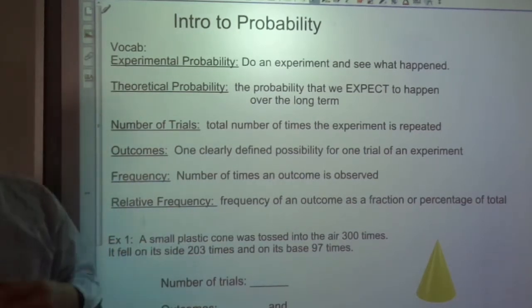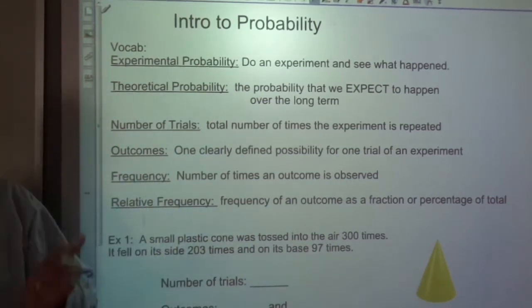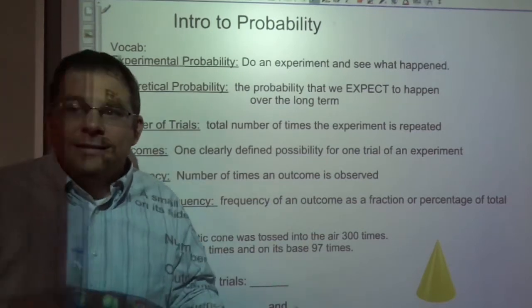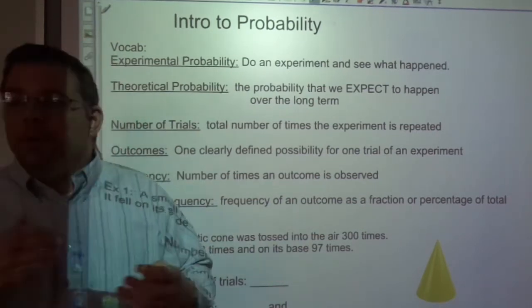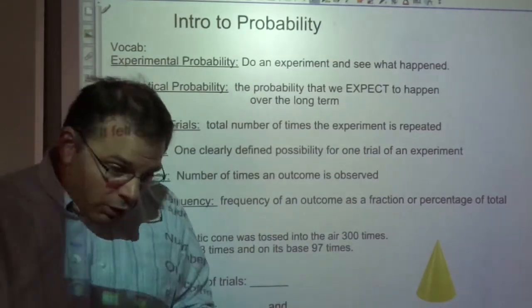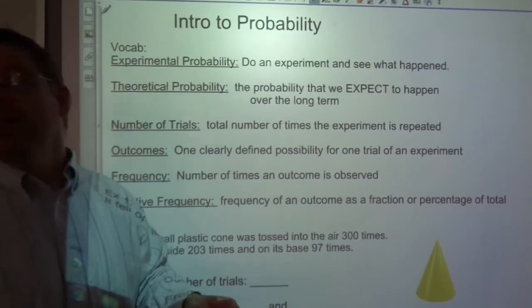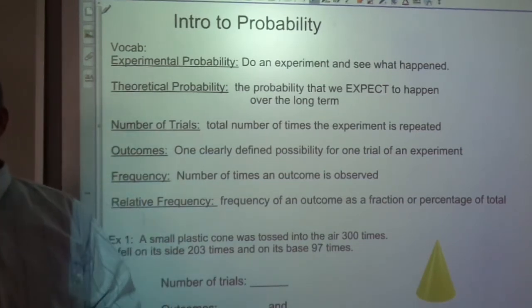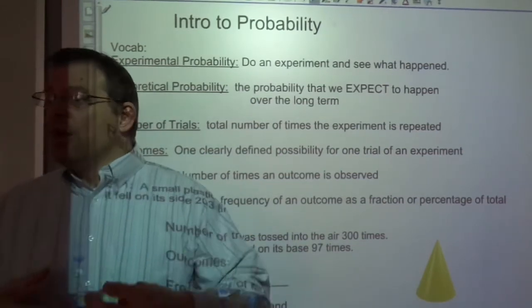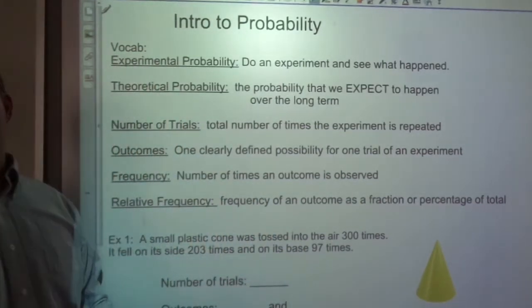Two kinds of probability. Experimental probability is what happens when you actually do something, when you actually conduct an experiment. So for example, if I roll a die 6 times and I want to count how many times I get a 2, that's experimental probability. If I roll 6 times and I count up, oh look, a 2 happened 3 times, that's experimental probability. Theoretical probability is what we expect will happen in the future should we continue to roll.